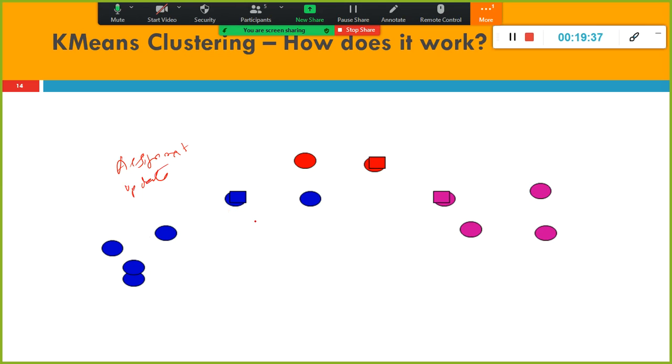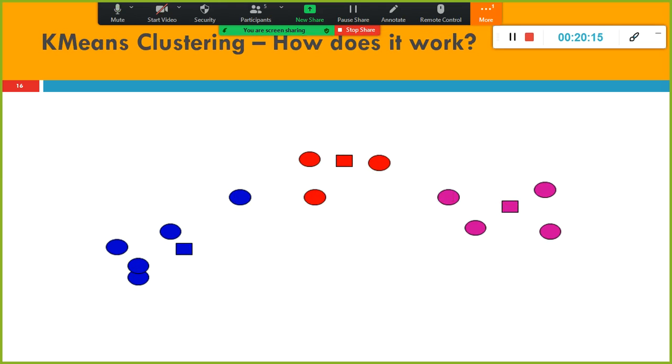Once the cluster is formed, it has to find the average of these values. When you find the average, it will always be in the middle. This one will get shifted here. That is what we learned in measures of central tendency. Average is nothing but the central location. If you take the average of all these values, the average will get shifted here instead of here. And in this case, the average will get shifted here. So if this one gets shifted here, obviously this one will become closer to this one, so this one will become red. Look here. So it keeps on assigning and updating the centroids.